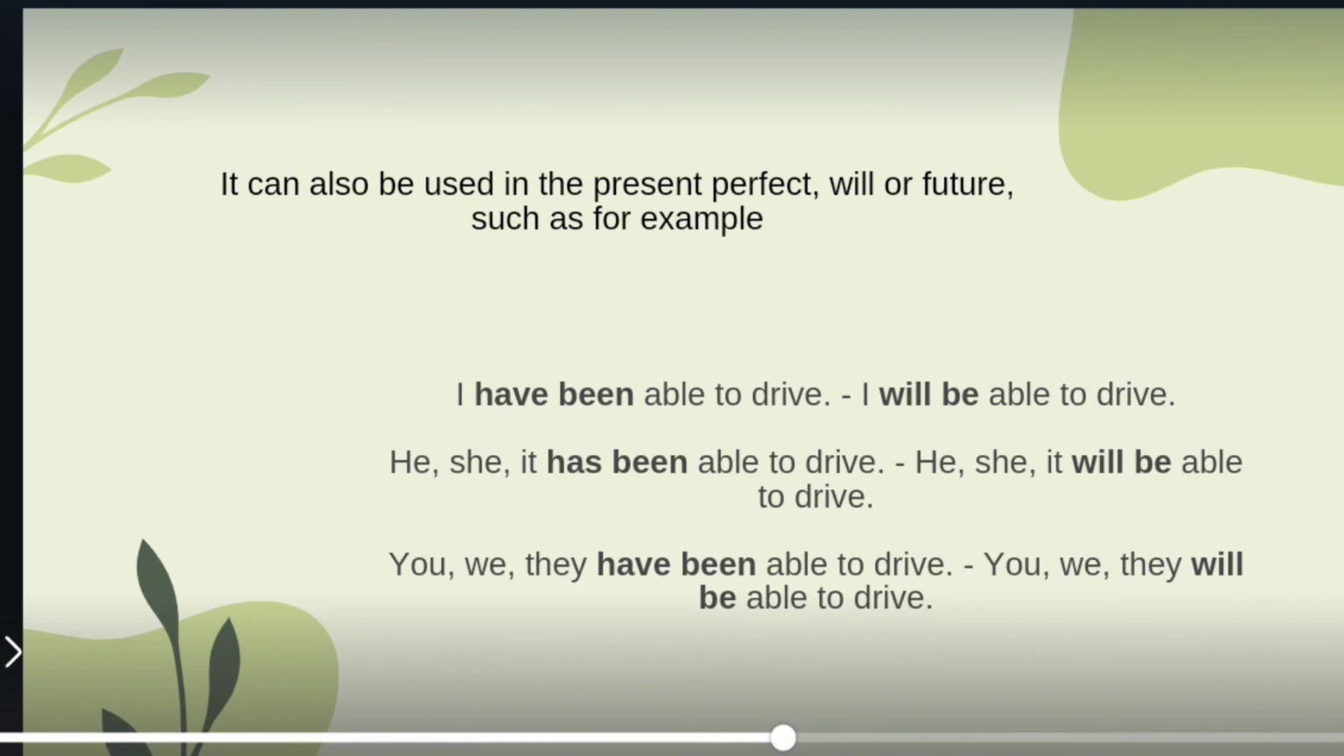It can also be used in the present perfect, will, or future, such as, for example, I have been able to drive. I will be able to drive. He, she, it has been able to drive. He, she, it will be able to drive. You, we, they have been able to drive. You, we, they will be able to drive.